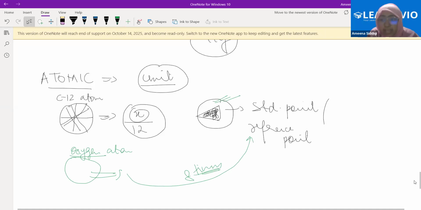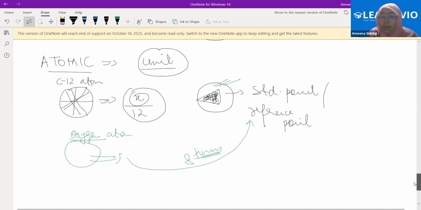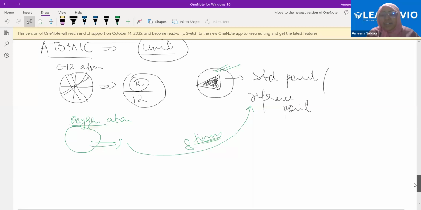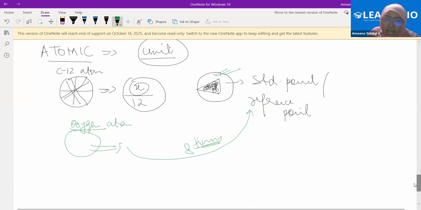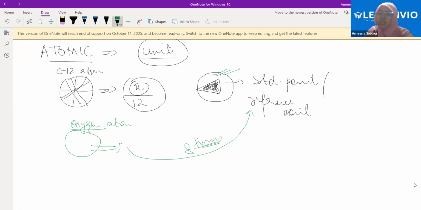8 times of what? 8 times the mass of the standard point. What is the standard point? Okay, you understand. I took this carbon-12 atom, right? The mass of this carbon-12 atom was, let's suppose, X, okay?